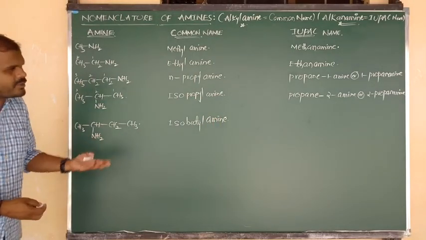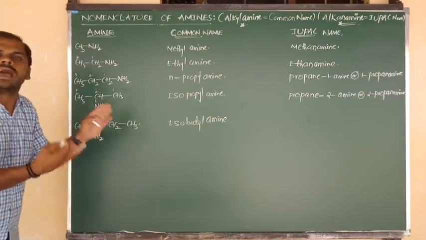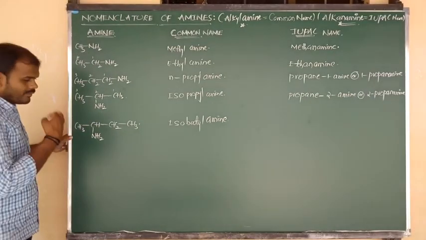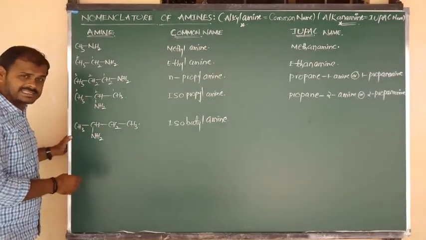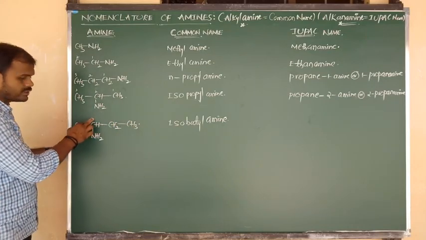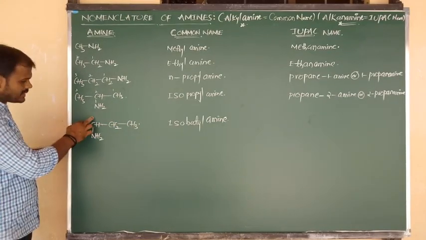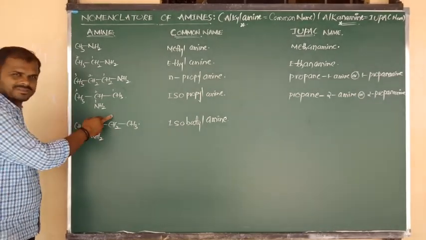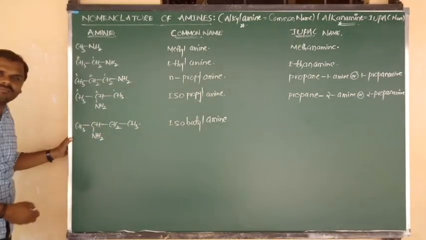So for that isobutylamine, what will be its IUPAC name? That IUPAC name I am going to show you now. First, suppose we give the numbering from the right side: 1, 2, 3, and this is 4. But 3 will get the amino group. If we move from the left side, 1, 2, 3, 4, the second carbon will get the amino group.